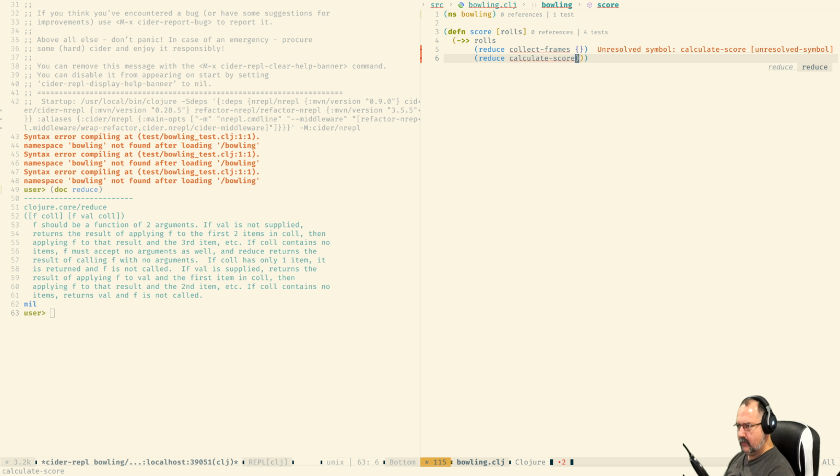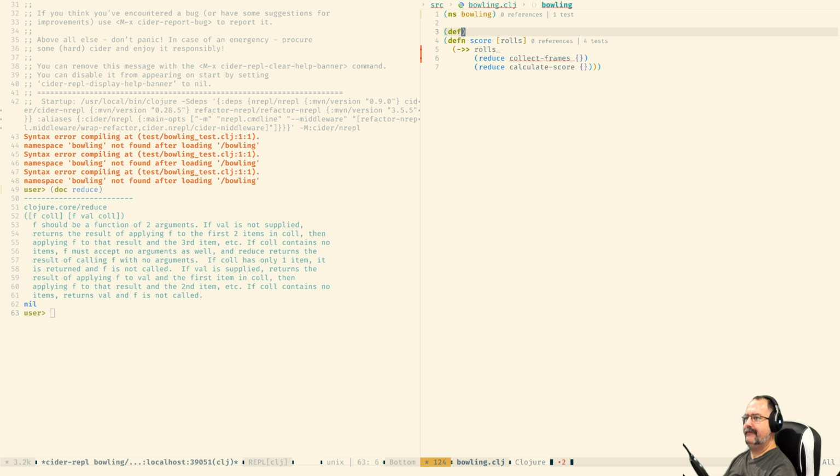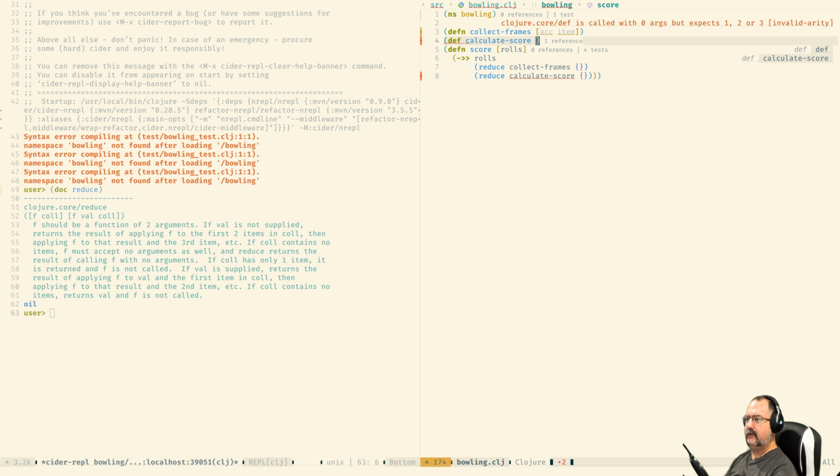One thing with the whole looking into the past is that you need to send information to the future. How do you send that information? In Clojure, a map. Maps everywhere. Okay, so we are gonna define a collect frames that is gonna get an accumulator and an item, and we are gonna define a calculate score that receives an accumulator and an item.